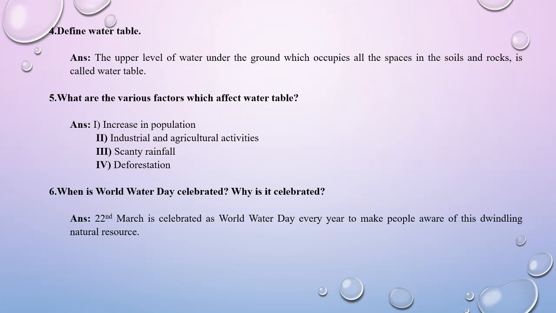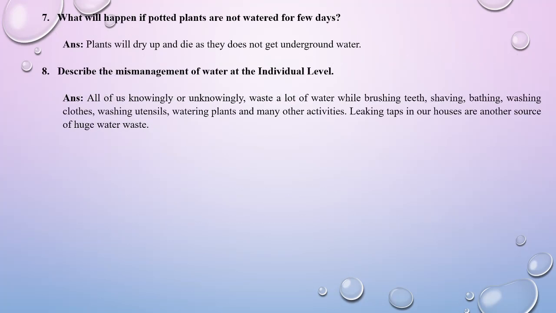Okay, next. What will happen if potted plants are not watered for a few days? Even from your personal experience you can answer this question. If the plant is not watered, it will dry up and it will die. Why? Because they are put in the tub, so automatically they don't get the groundwater. There is no connection with the groundwater, so they are solely dependent on the water that we give.